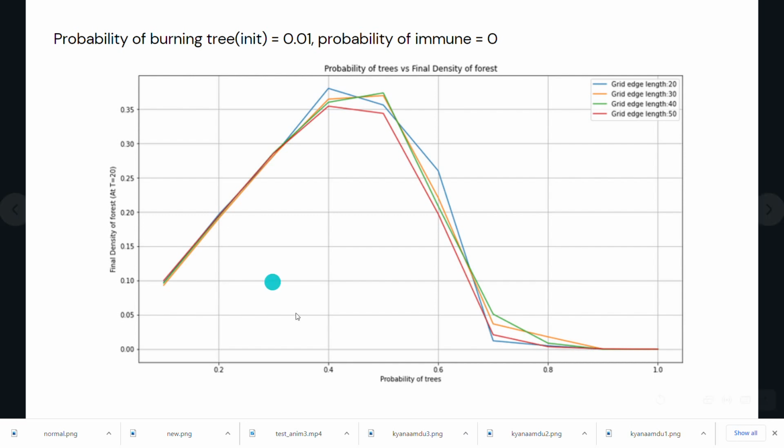The trend it is showing has already been described, but here what we want to point out is that for different values of grid length, we see approximately the same behavior. This is because of the periodic boundary condition that we have considered.